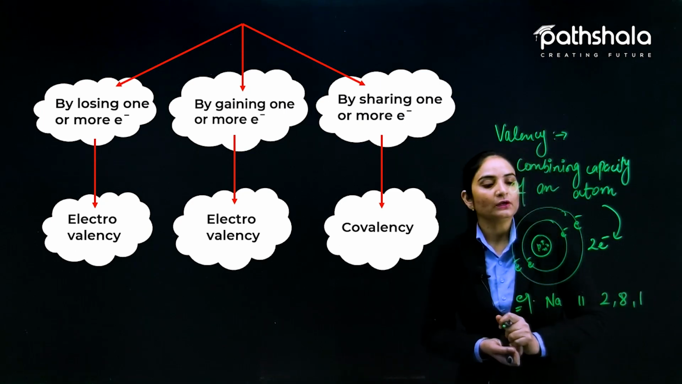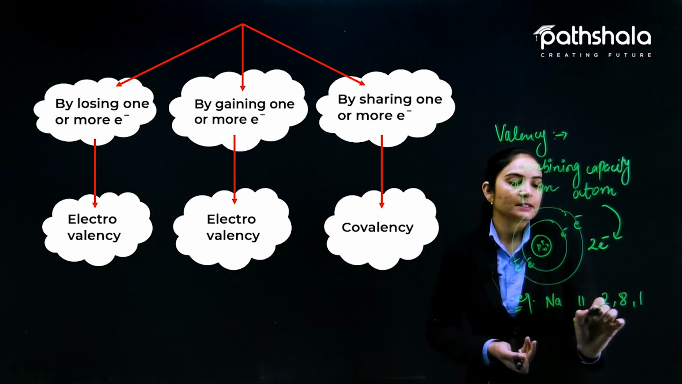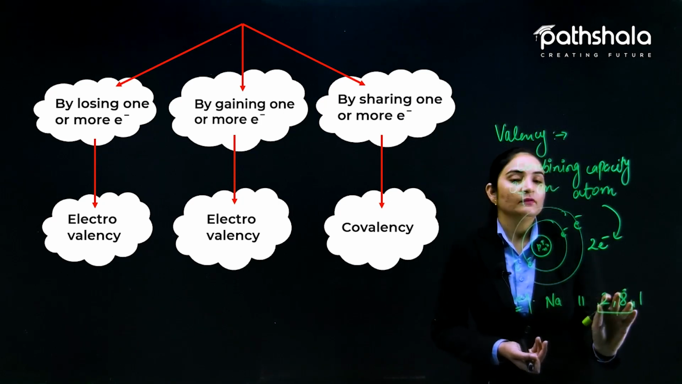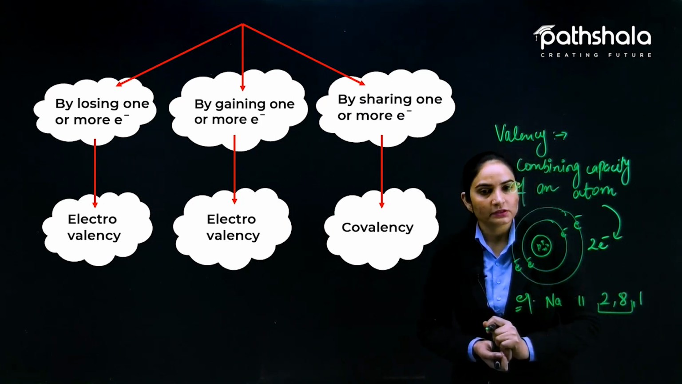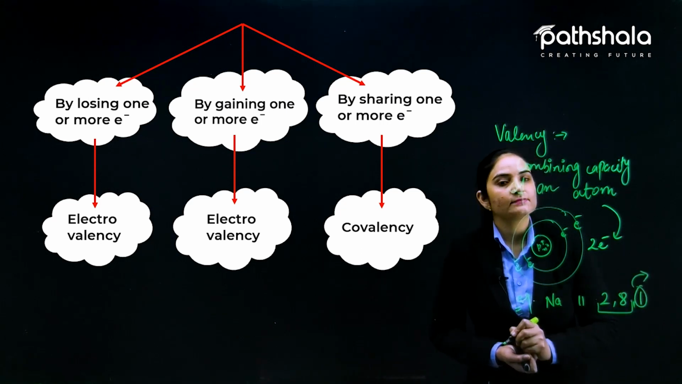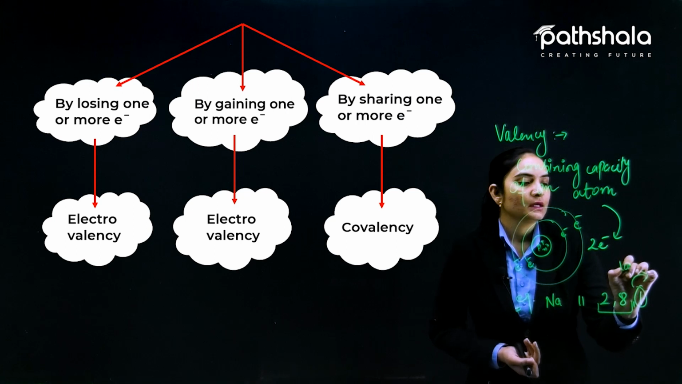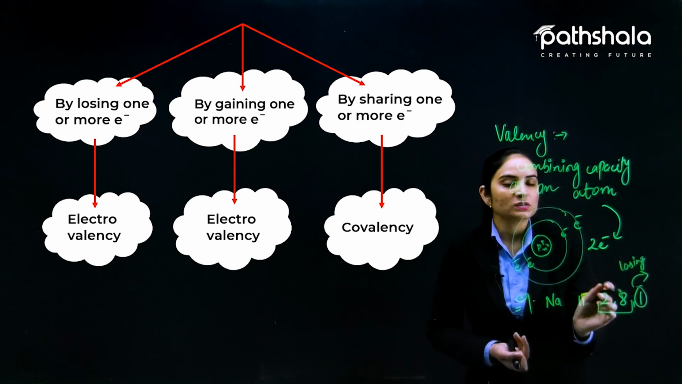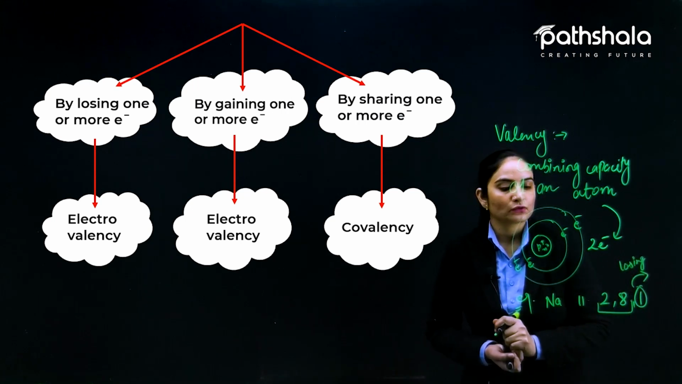तो what it can do? इसको क्या करना है? स्टेबिलिटी में आना है. So it can be stable if it is having 2 and 8 electrons in its valence shell only, and this 1 electron it can lose. तो ये कैसे स्टेबल हो सकता है? By losing. And when they are losing electron, they are called as electrovalent.